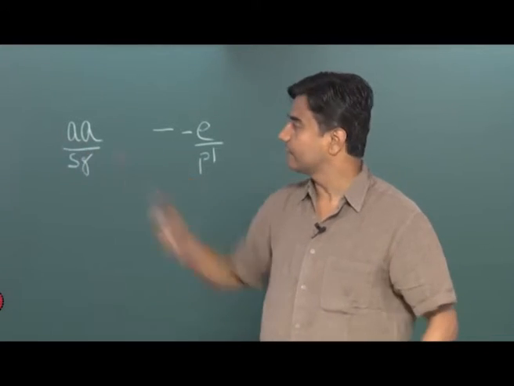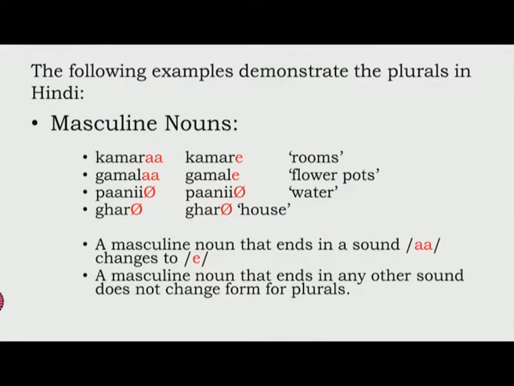For example, if you see word number 3, what's the word? And what's the plural marker? So plural of pani remains pani. Nobody has any confusion of that.